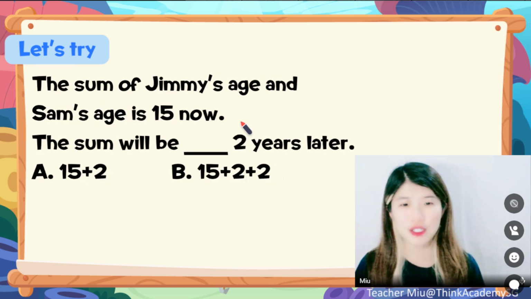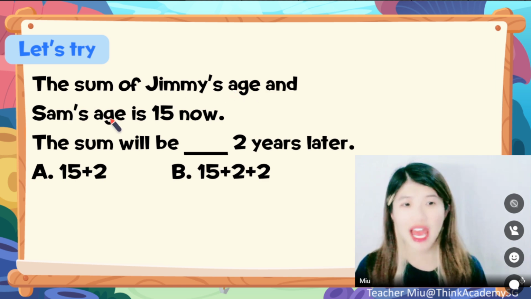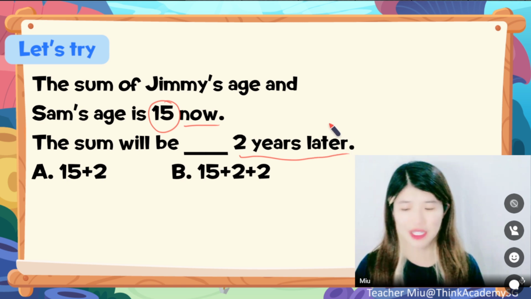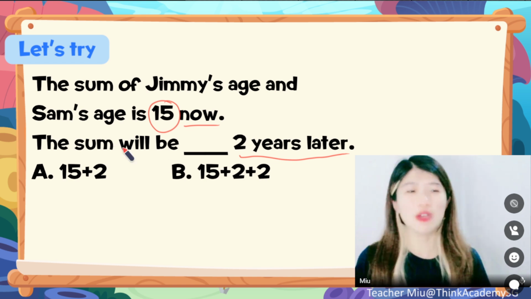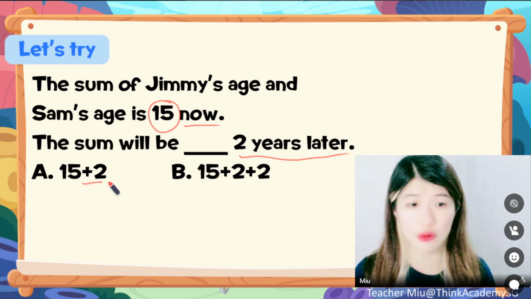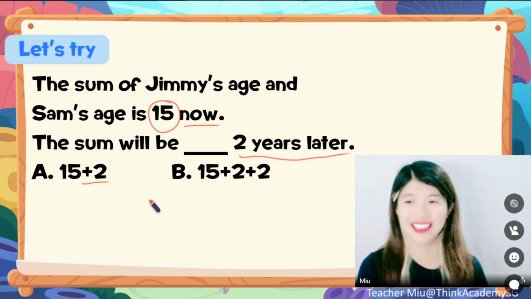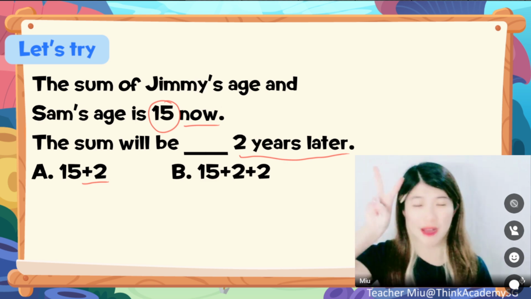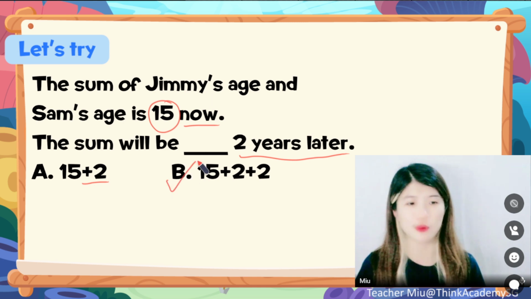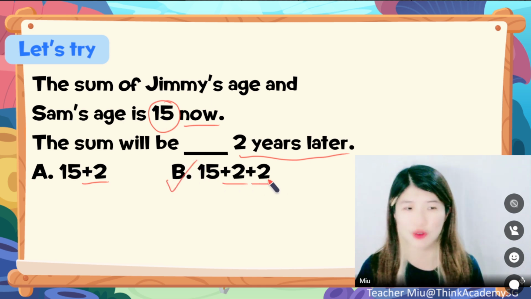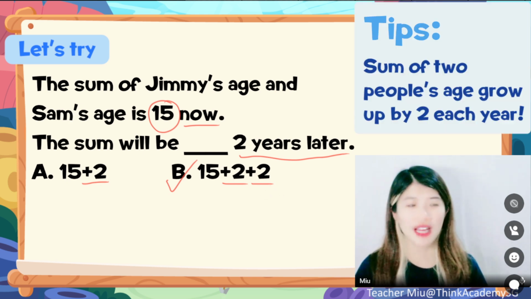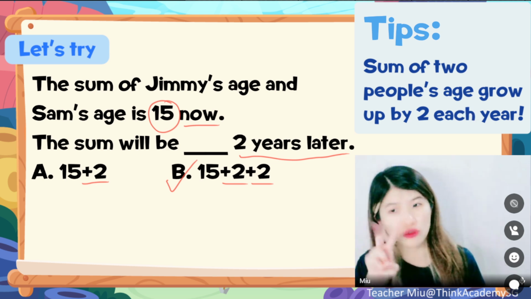All right, and what about this one? The sum of Jimmy's age and Sam's age is 15 now. What about 2 years later? What do you think? Will it be A or B? Great, dear. Miu will say 2 years later, definitely will be plus 2. Am I right? No way. Why no way? Because now we have 2 people. Jimmy increased by 2. At the same time, Sam will also increase by 2. So it will be increased by 2 by Jimmy, and at the same time, increased by 2 by Sam. So again, the sum of 2 people's age will grow by 2 each year.